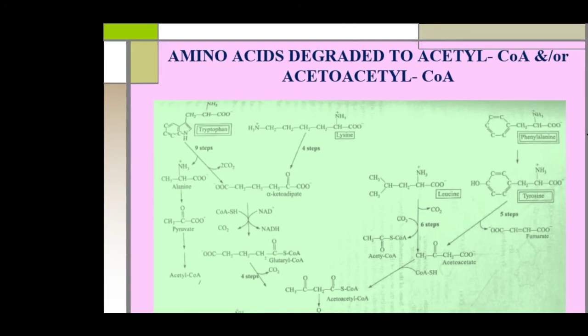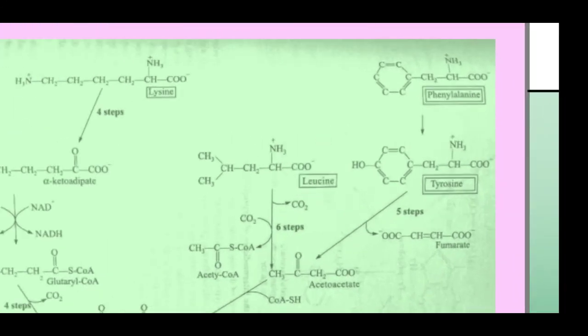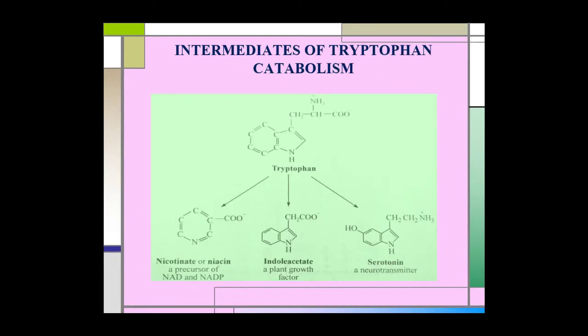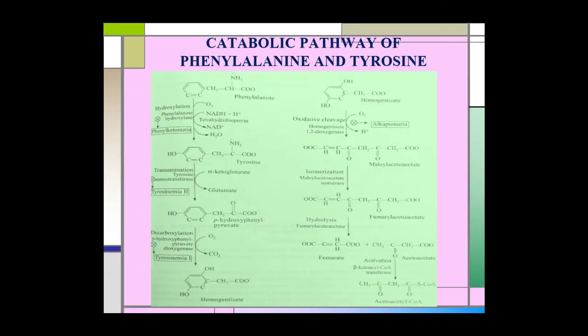Now, the degradation pathway of phenylalanine and tyrosine. The phenylalanine is first converted to tyrosine, and this reaction is catalyzed by the enzyme phenylalanine hydroxylase. As a result of this enzyme, the phenylalanine gets converted to tyrosine. And then this tyrosine is converted to acetoacetate. Let us once again see this reaction in detail. Catabolic pathway of phenylalanine and tyrosine.